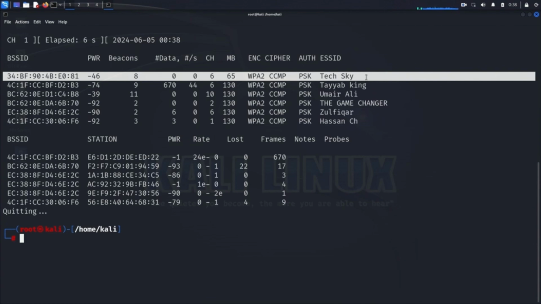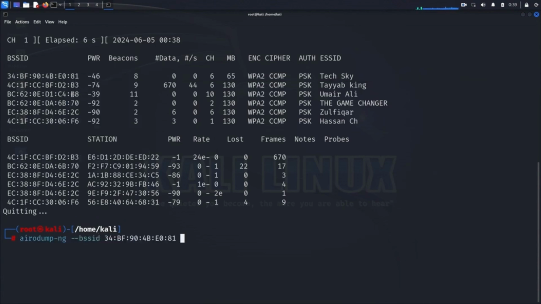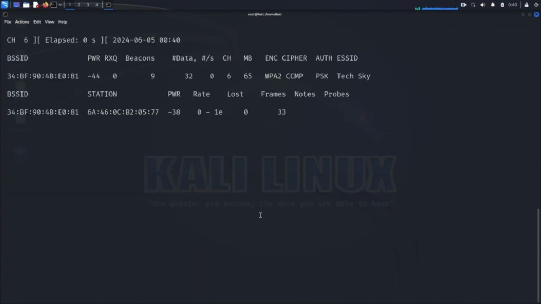Now, we'll focus on capturing the handshake packets from the target network. To do this, run the following command, airodump-ng, with the BSSID option, write the MAC address of the target network. Channel, write the channel number here. Write WPA Handshake, which is the name of our captured packets file. wlan0, which is the name of our wireless interface. Once you run this command, airodump-ng will start capturing packets from the target network, displaying both the network details and